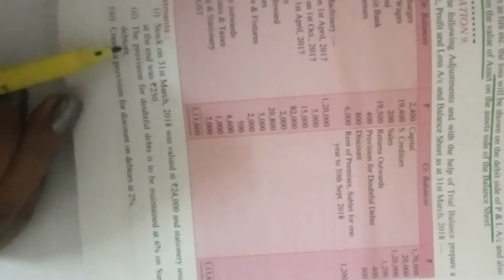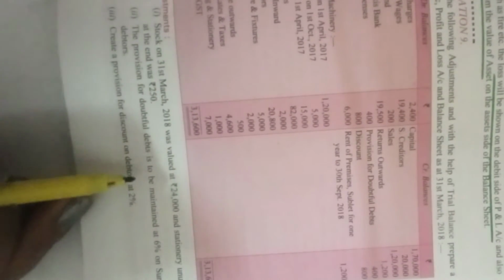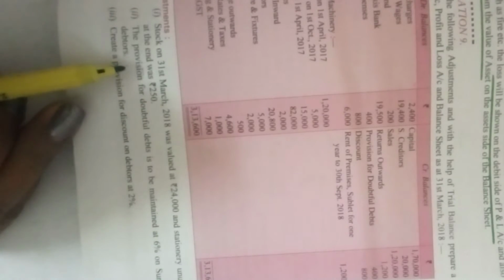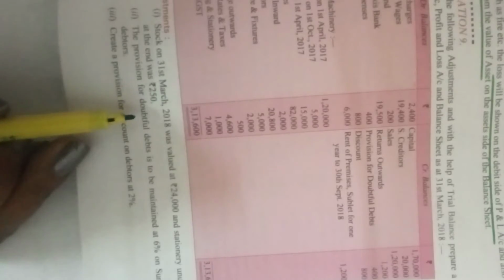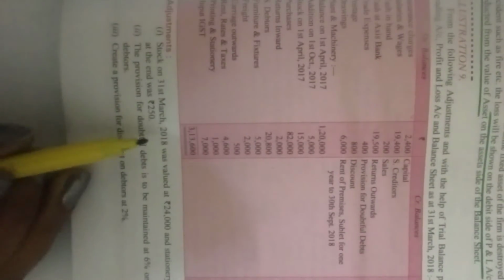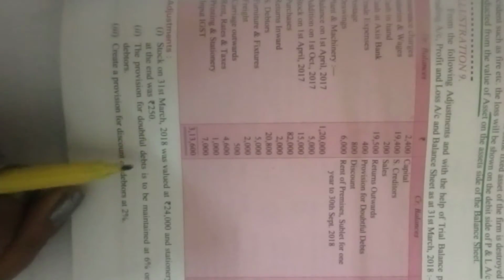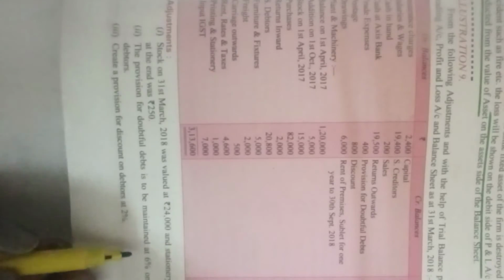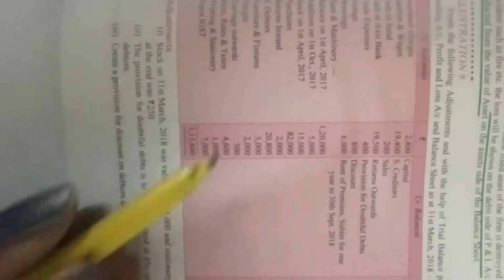Then they say the provision for doubtful debts is to be maintained at 6% on sundry debtors. Provision has to be maintained. Remember, the provision which has to be maintained is called the new provision. The new provision has to be maintained at 6% on debtors. Which debtors? The debtors have been given here. Sundry debtors are rupees 20,800.